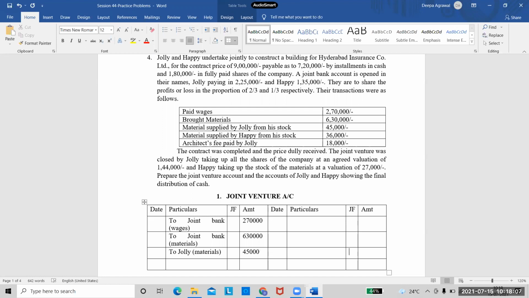So the next transaction would be to Happy. Again, it is materials which he has supplied. And Happy has supplied materials of 36,000.